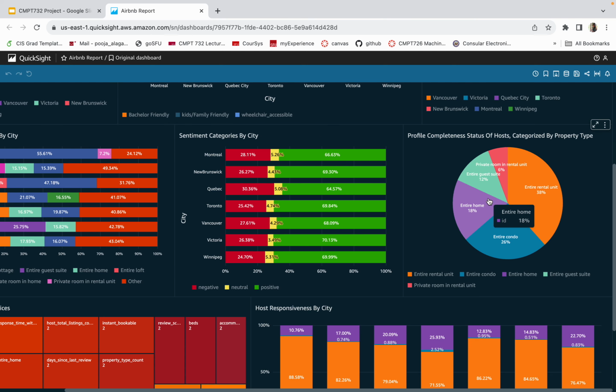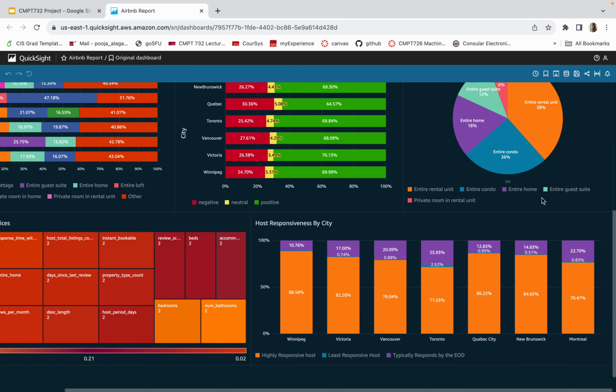Now let's come to the next chart. It shows the profile completeness status of hosts, which is categorized by property type. This chart shows the profile completeness status of hosts from each city based on details like host profile picture, host ID, and other details. It shows that entire rental unit contributes to around 38% of the property types.